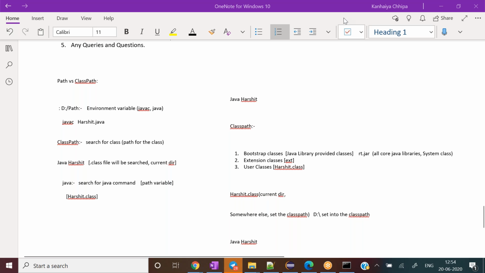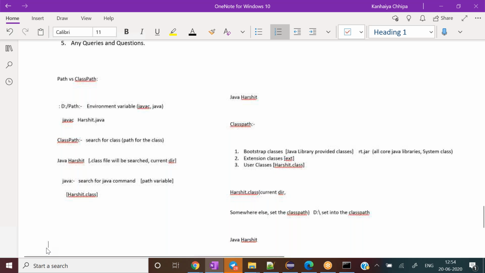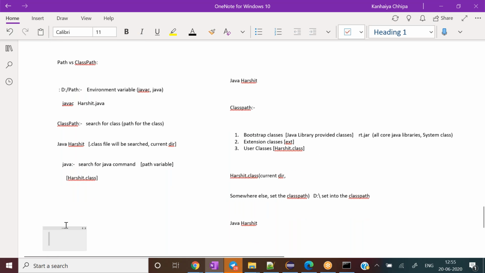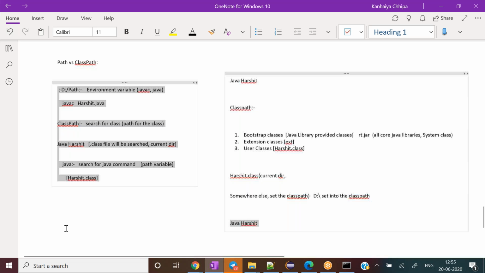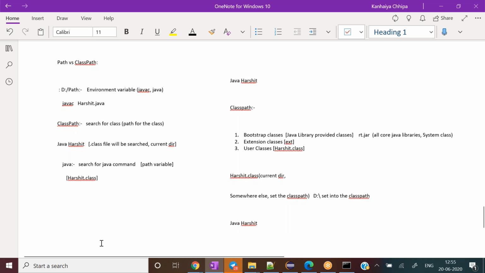Okay, guys, so that was the story about the path and class path, and this is again a very important topic and a frequently asked interview question. If you are able to explain it to this level, it would leave a really good impression on your interviewer that you have very in-depth knowledge of path and class path. And this is a really important concept. Like, when I play around outside an IDE, I write some program and I want to make the dot class file, and I want to save it somewhere else.